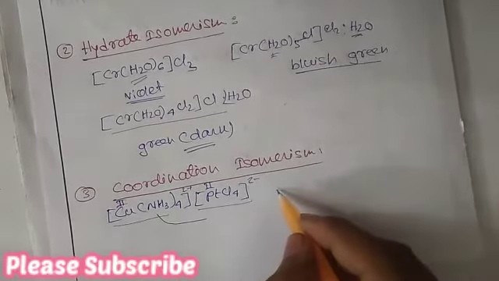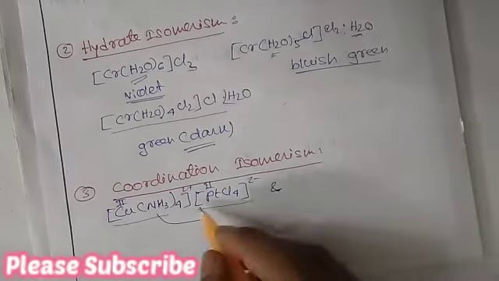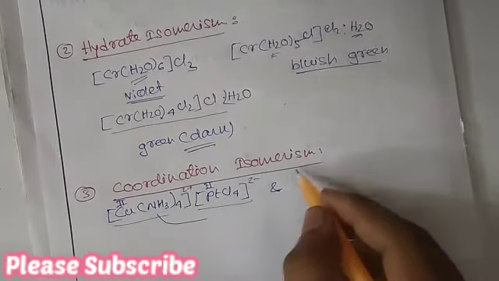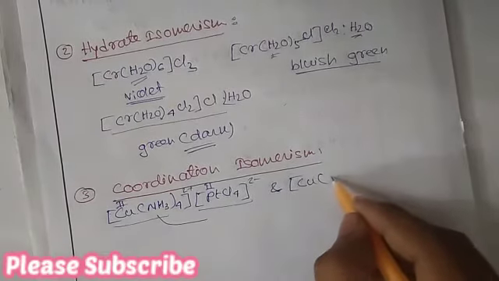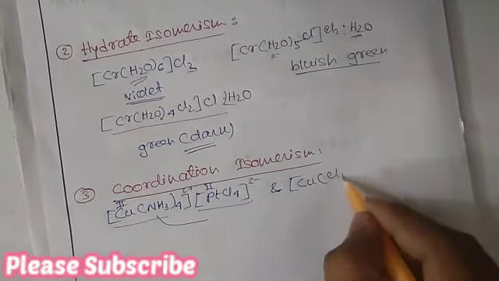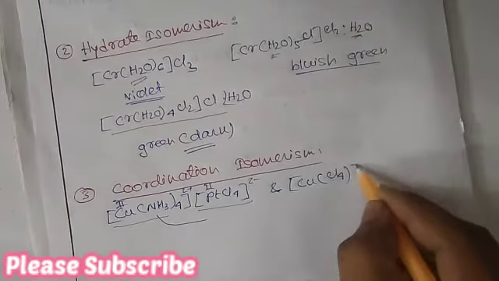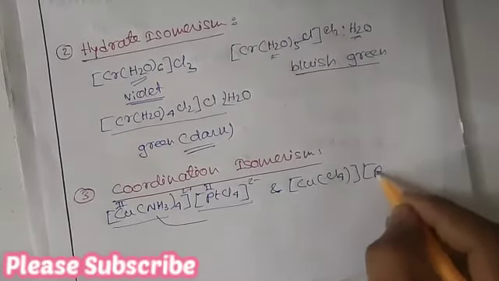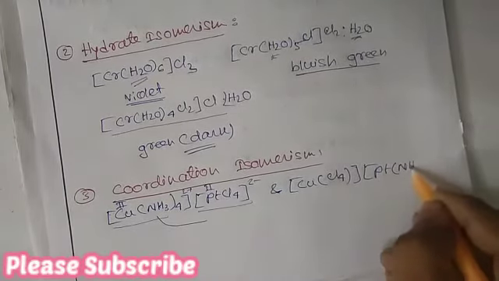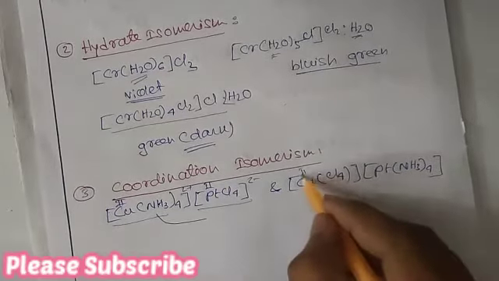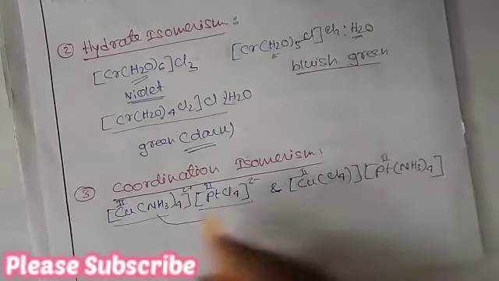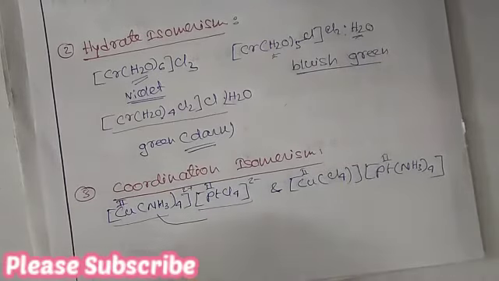So the coordination isomer of this complex will look like this. There is no change in oxidation state of both copper and platinum, but the ligands are interchanged.